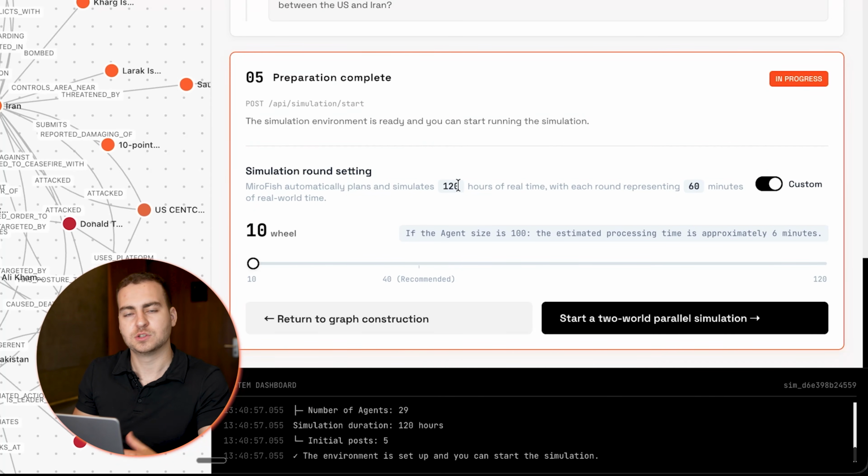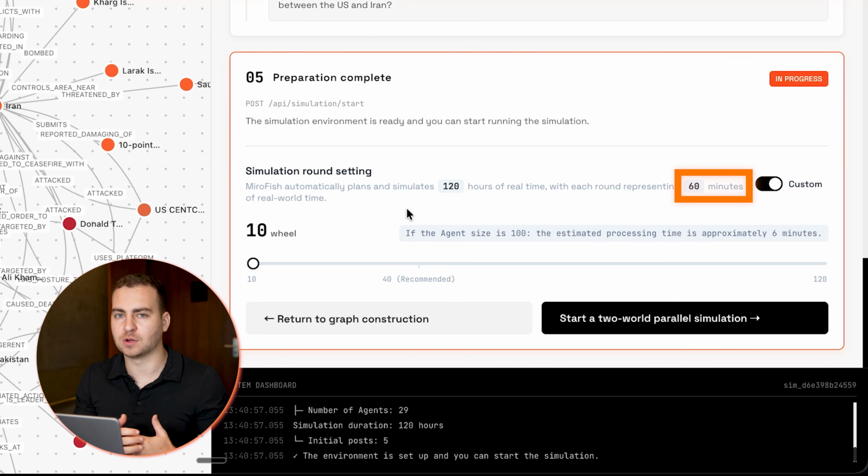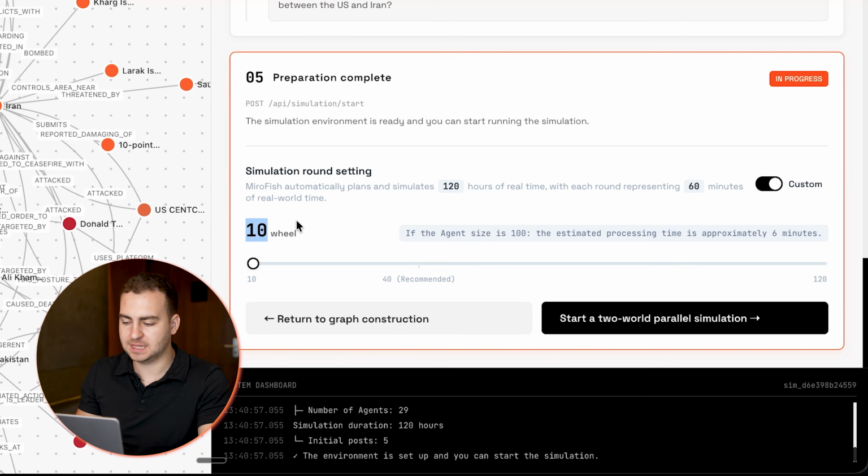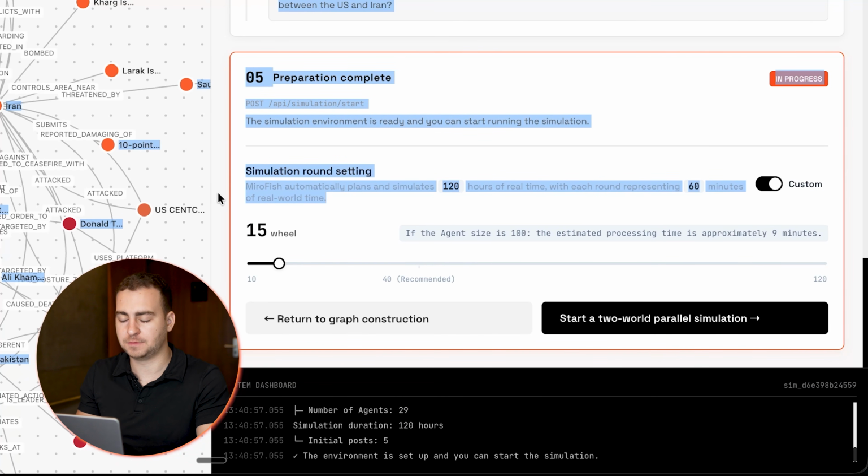Now, we'll give you a prediction of what the real world processing time is here based on the number of rounds that you run. So it's a little bit confusing in terms of the timing, but essentially what it's going to attempt to do is simulate 120 hours of real world time. So it's not 120 hours, it's simulated real world time across 60-minute rounds of these agents communicating with each other. So if I put this to 10, it's effectively doing this 10 times. If I put this 15, it's doing this 15 times.